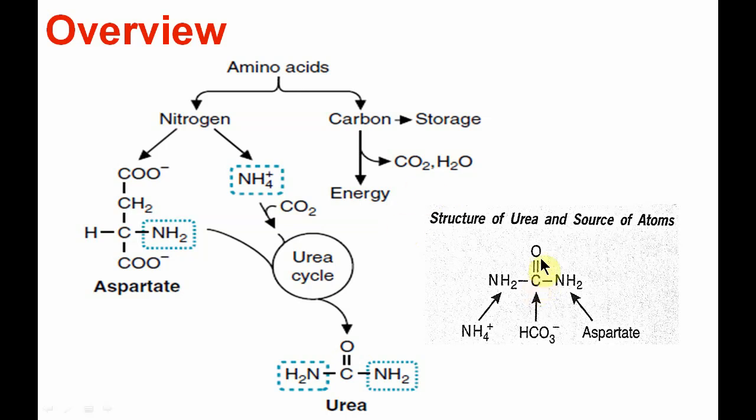If you see the structure of urea and its sources of atoms, here you can see one carbon, one oxygen and two nitrogens. The first nitrogen is derived from ammonia, the second nitrogen is derived from aspartic acid, and the carbon is derived from bicarbonate.